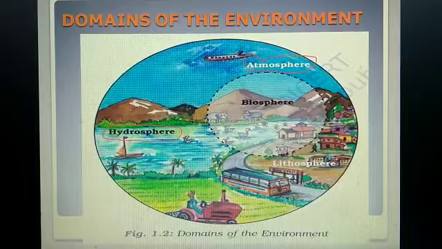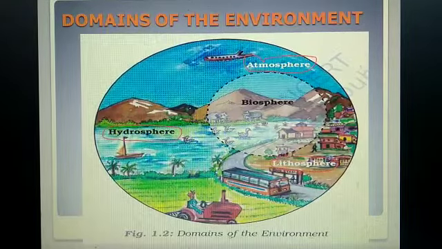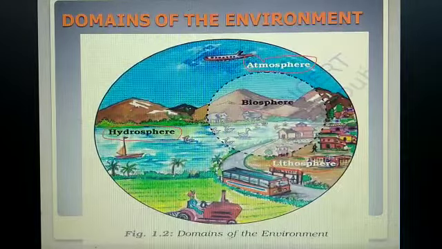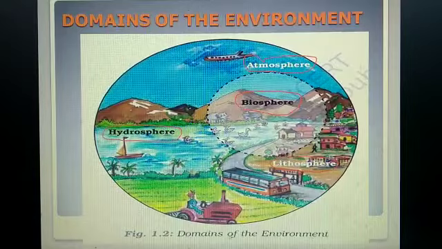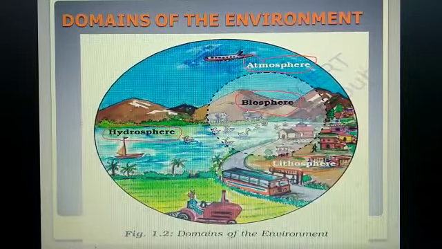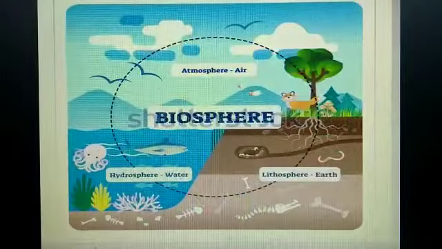Then in the land surface we have the lithosphere. This is a part of the lithosphere in the land surface. Then the area where the living beings are found, we call the biosphere. And it is a figure taken from the NCERT book. We have one more figure, the next one, that is this one.